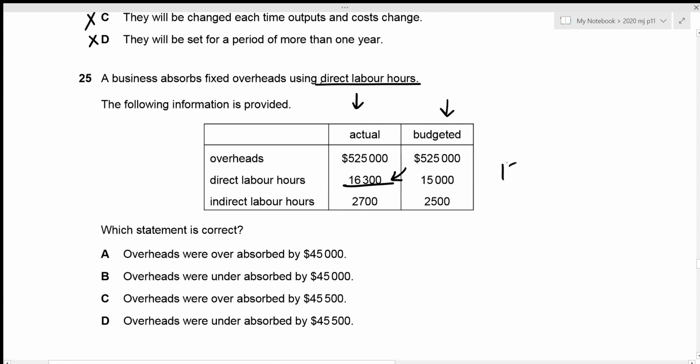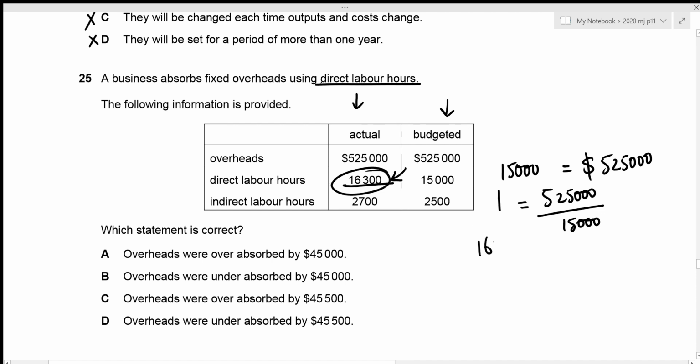Okay, for 15,000 hours, we have our budgeted overheads to be 525,000. Let's use unitary method. So for 1 hour, that's going to be 525,000 divided by 15,000. And we require it for 16,300 hours.